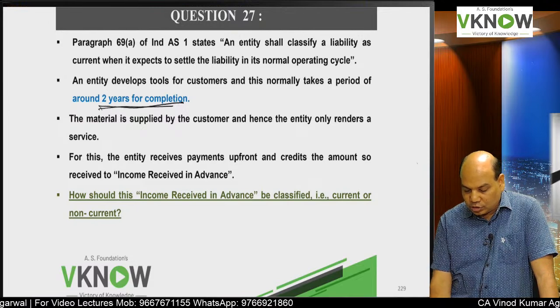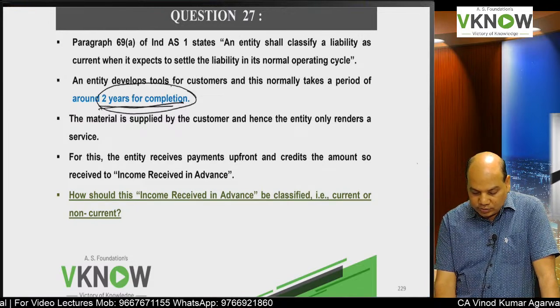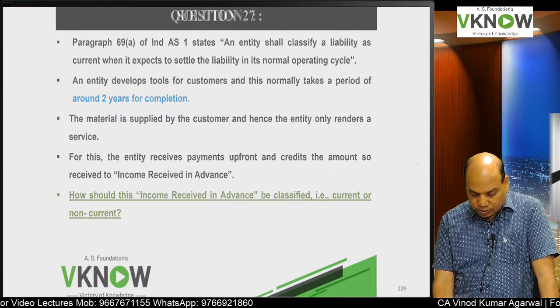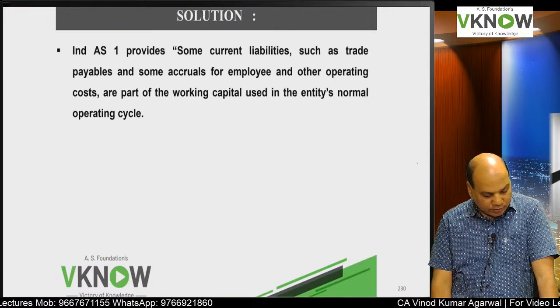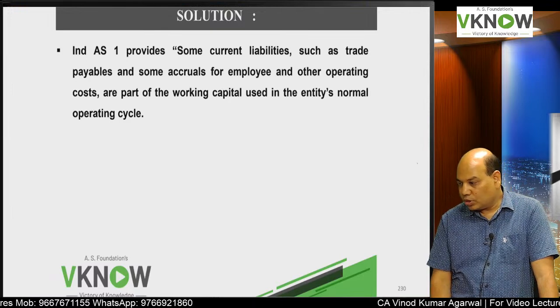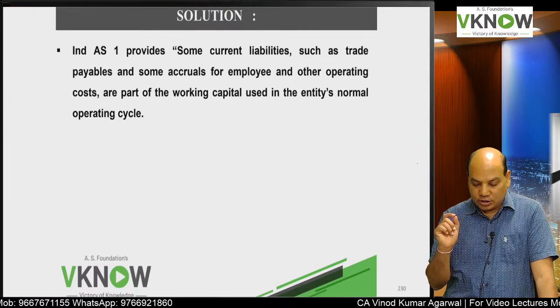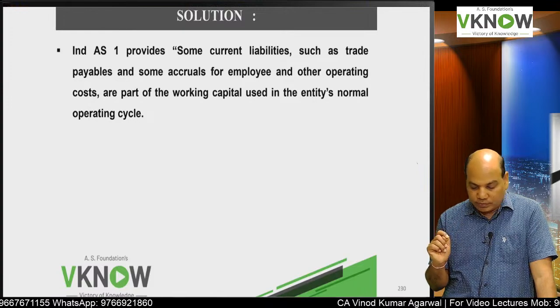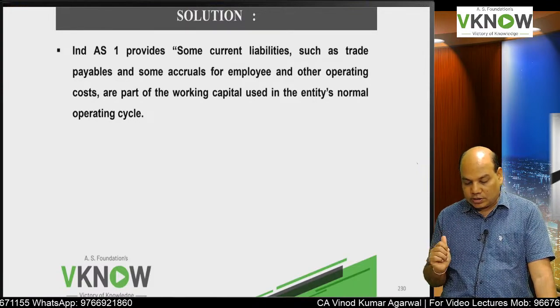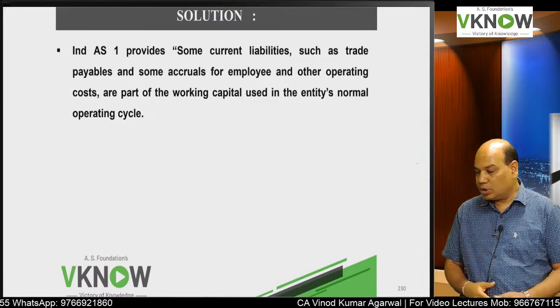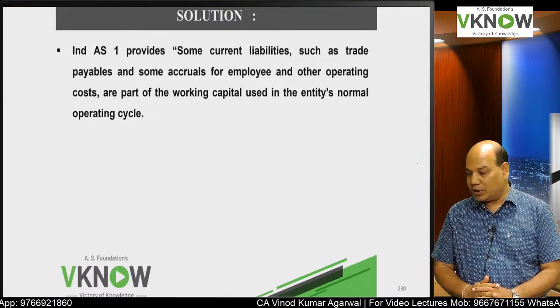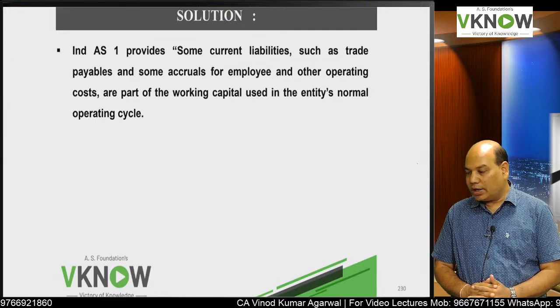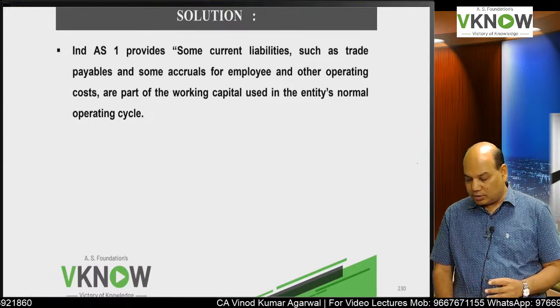Now in this case the normal operating cycle will be 2 years. So therefore, it will be treated as current liability. See the answer. No need to write the answer. This answer is already printed. Ind AS 1 provides some current liabilities such as trade payable and some accrual for employee and other operating costs are part of working capital used in the entity's normal operating cycle.